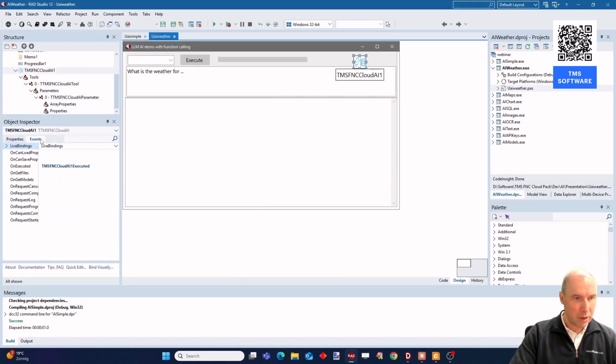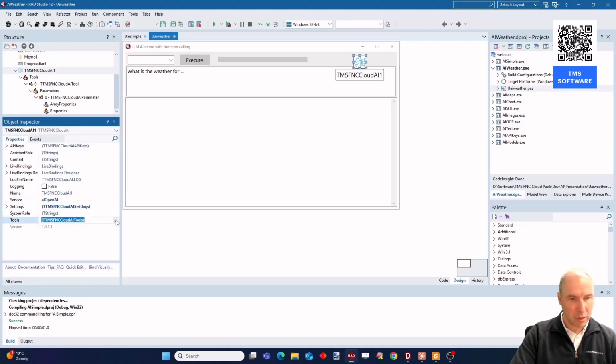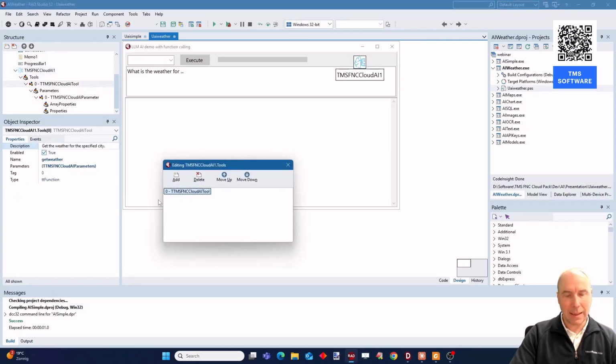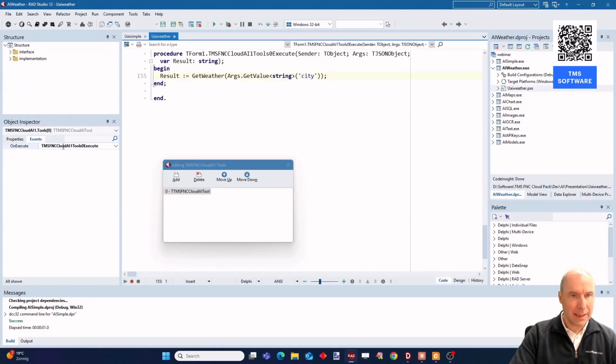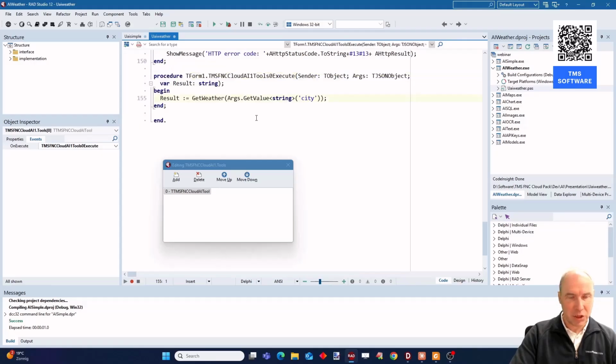And we also need to have a look at the handler of the tool. So we go to tools again, that get weather function or tool, and this has the onExecute method. So when the LLM identifies that this function needs to be called, this onExecute event will be triggered. Let's have a look at the implementation.